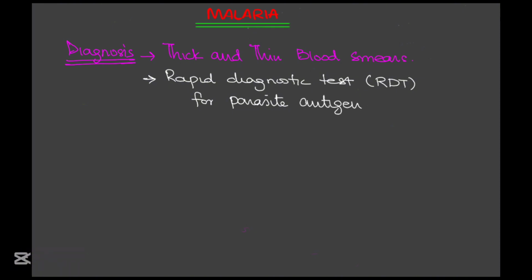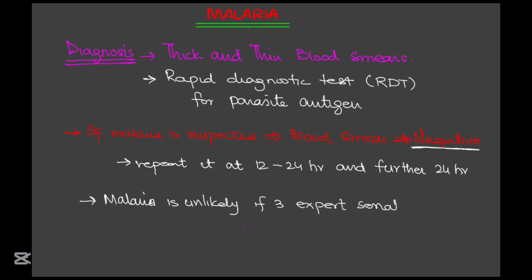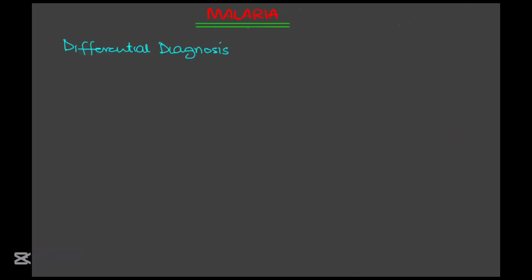Ideally, results should be ready within 4 hours. Now, what if the first smear test is negative? If malarial parasite is still suspected but the blood smear is negative, don't rule it out just yet. The test should be repeated after 12 to 24 hours and again after 24 hours. If 3 expert blood smears came back negative, then the malaria is unlikely.